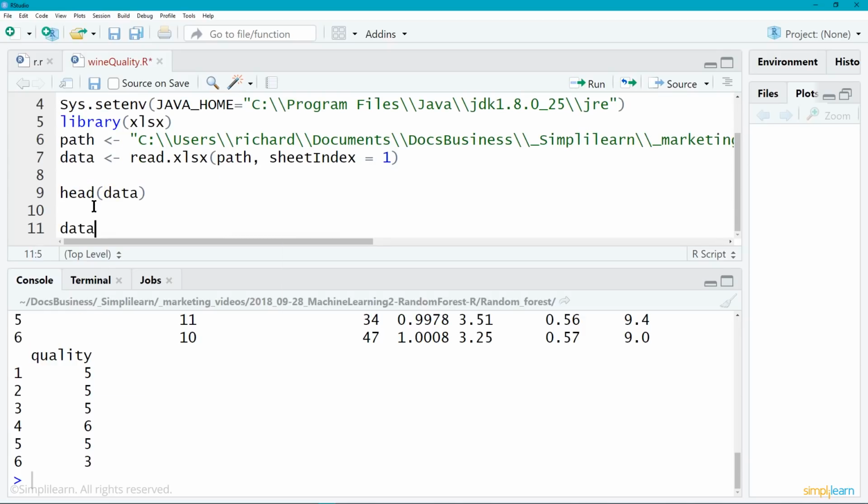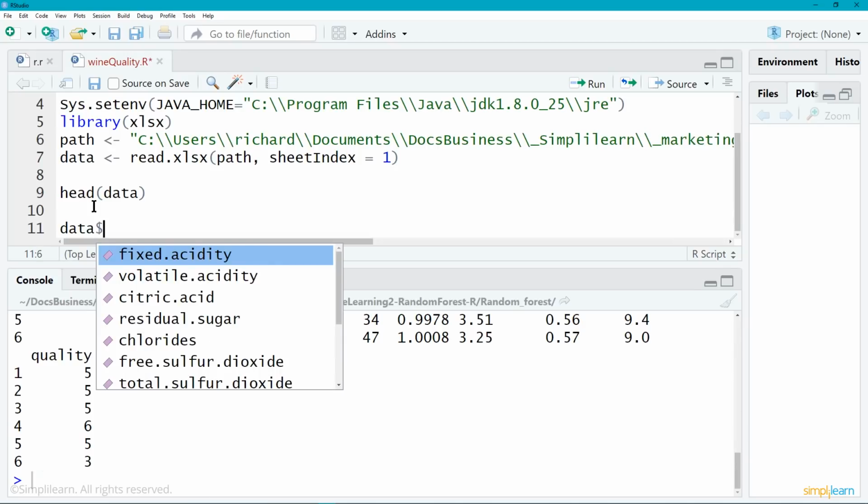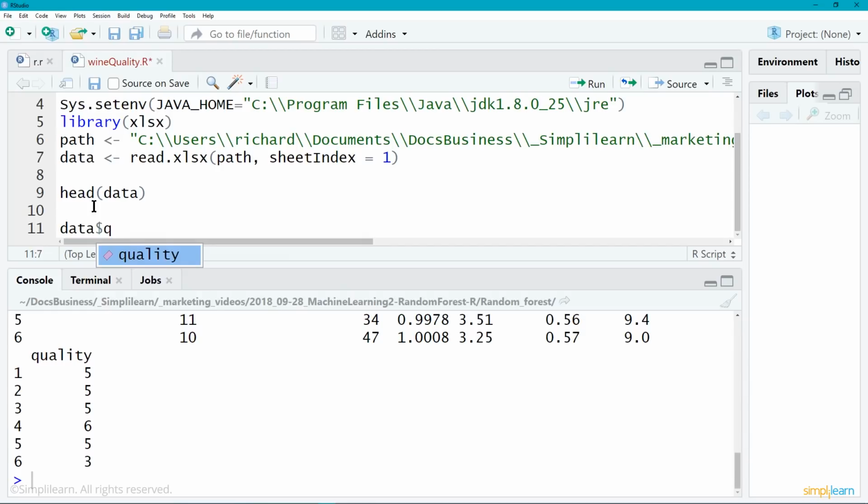The first thing we need to do is take the data quality, and let me see, quality, there it is. In R, the $ means that you're looking at one of the columns in here, or features as it is. So when we see data$quality in R, that means that's what we're going to be editing. We want to change the quality just a little bit, so we're going to set it equal to. Now we're not assigning a variable, we're altering it. So data$quality equals, and we want to use as one of the functions in R. We're going to do as.factor, and then data$quality, because that's what we're actually editing.